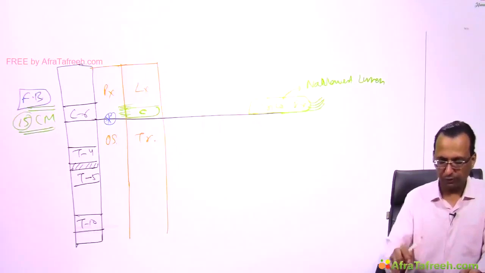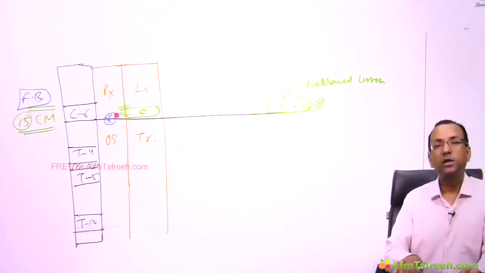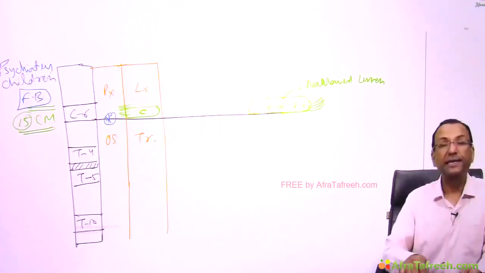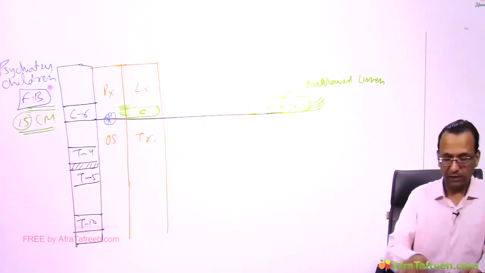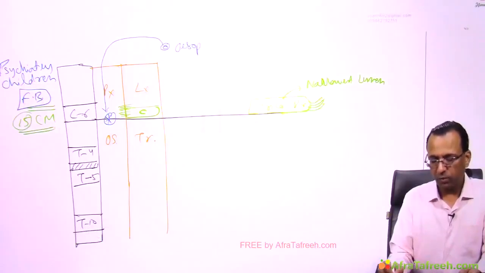Why are most of the foreign bodies found here? Who is swallowing the foreign bodies? The psychiatric patients and the children. And then the examiner is asking, you are putting an esophagoscope to remove the foreign body.